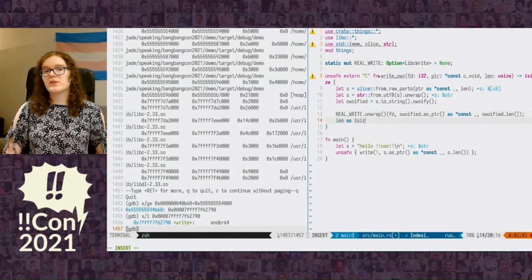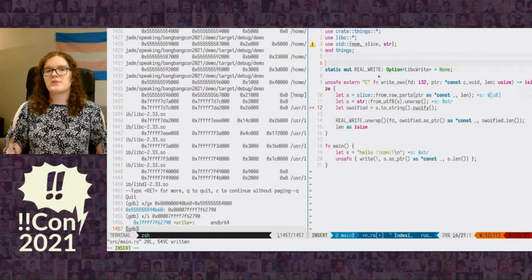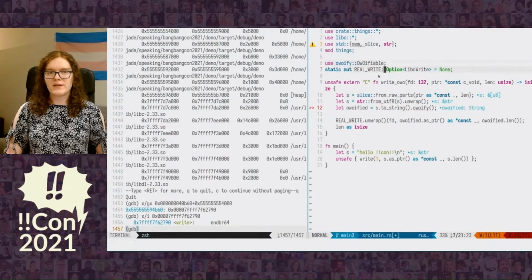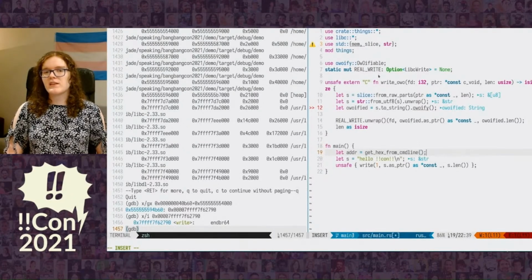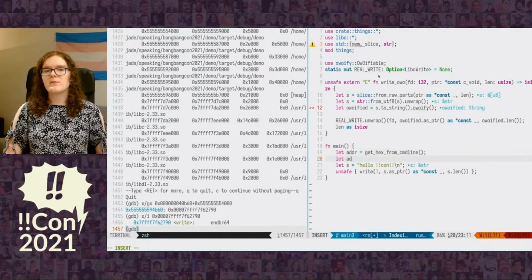We then have to lie to our caller that we have written exactly how much they've asked for, because otherwise it will go badly if we say we actually wrote more than they asked for because we added some characters while awofying. We then have to also add our awofication library. Next, we need to overwrite that function pointer. So we're going to take in the hex address from the command line that we had gotten from readelf, and then we're going to add that to the base address of our program that we got from before.